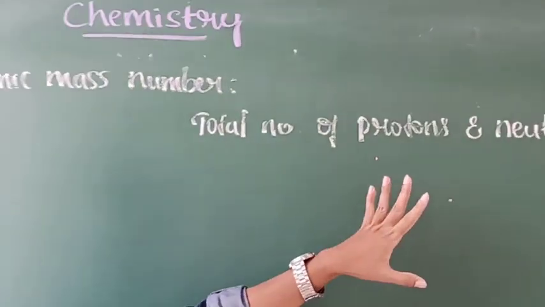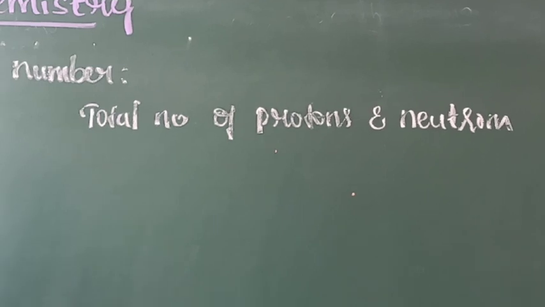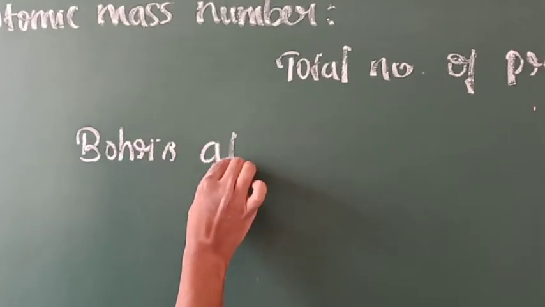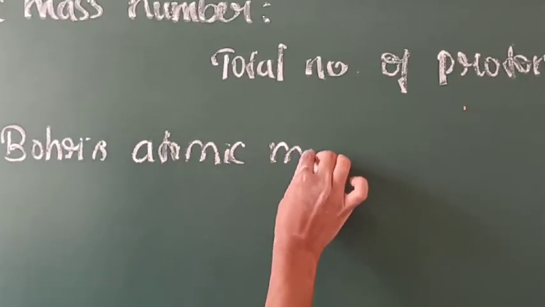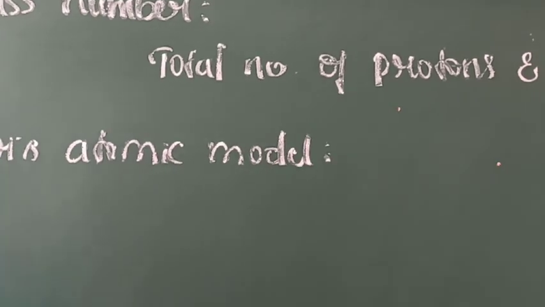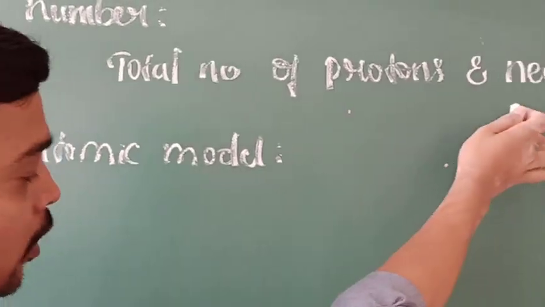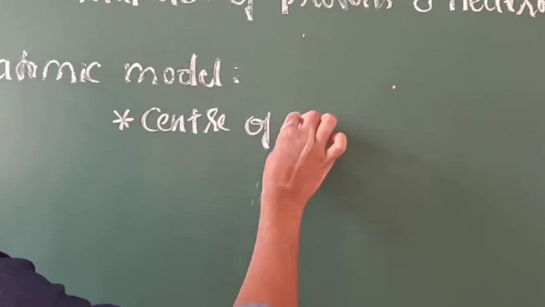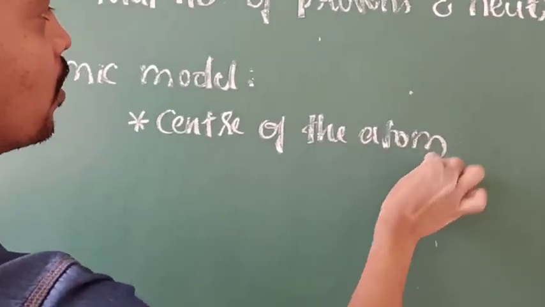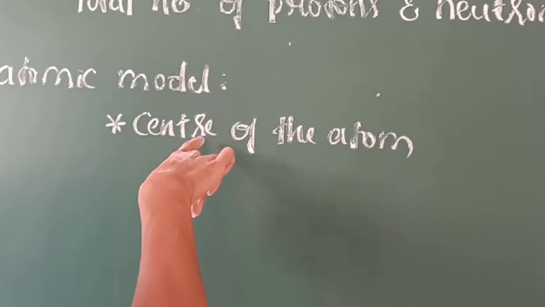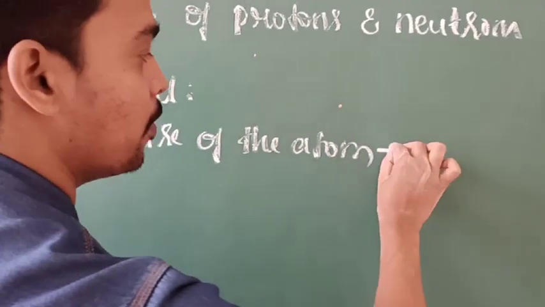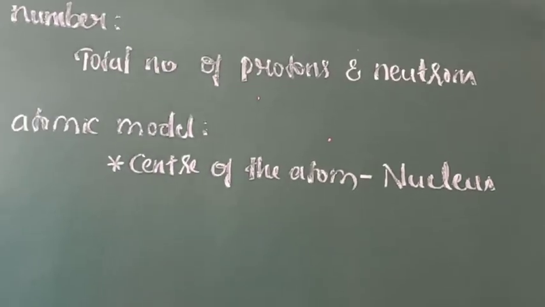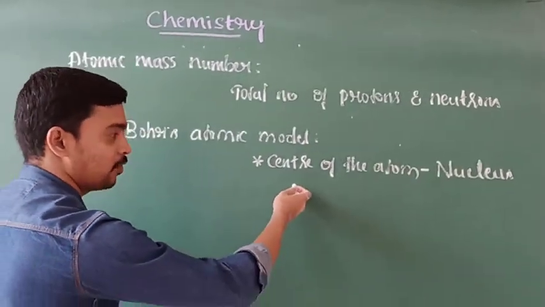Then where are the protons, neutrons and electrons present in the atom? According to Bohr's atomic model, these protons and neutrons are present at the center of the atom. Protons and neutrons together are present at the center of the atom, and it is named the nucleus.